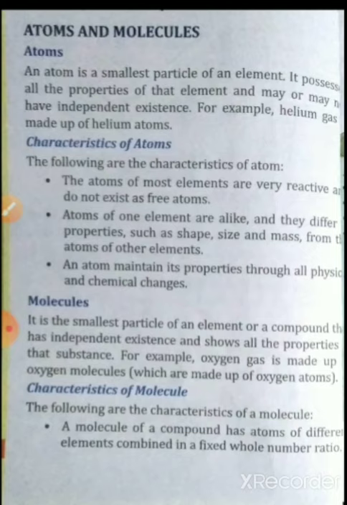That means sometimes some atoms can exist independently and some atoms cannot exist independently. One example is given. Helium gas is made up of helium atoms. Every element is made up of atoms.